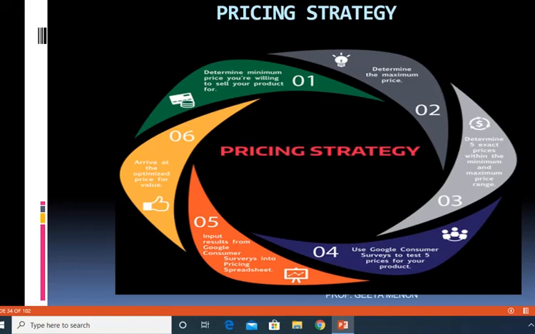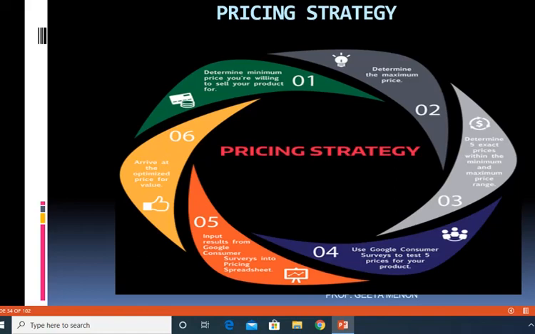And after that, do an analysis, which is the sixth stage. Do an analysis and arrive at the optimized price for the value that you're entering. So that means you are giving benefit to the customers, that is value you're giving to the customers. And now, based on the consumer survey, you have arrived at an idea about what is the optimum price that you should fix for your product.